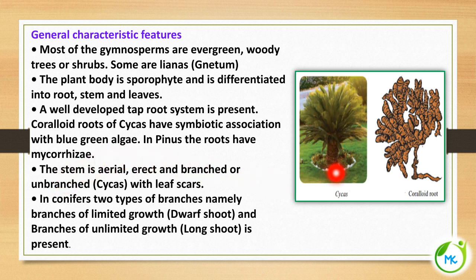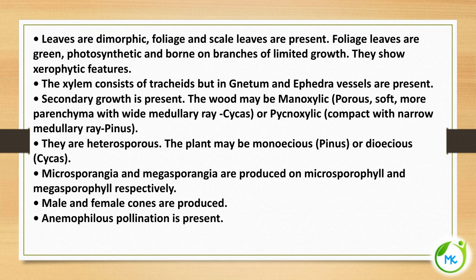The stem of the gymnosperm is aerial, that is above the ground, and erect, and it is branched or unbranched. In Cycas, there are no branches, but it has leaf scars. In conifers, a kind of gymnosperm, two types of branches are present, namely branches of limited growth, that is dwarf shoots, and branches of unlimited growth, that is long shoots.